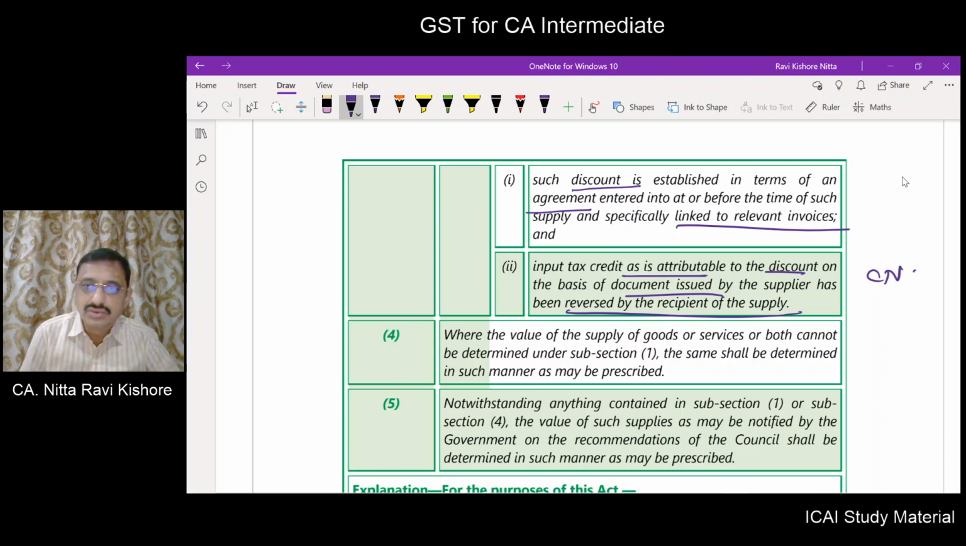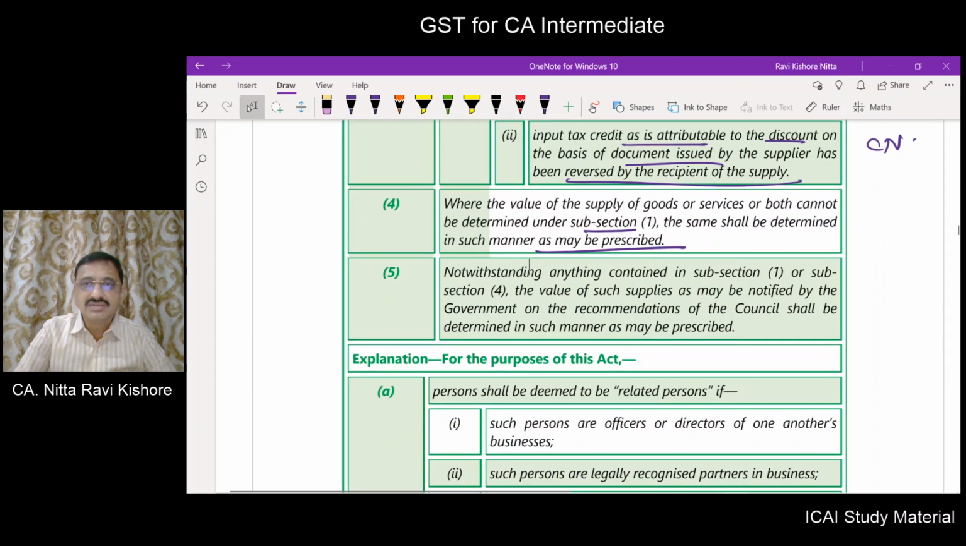Where the value of supply of goods or services or both can't be determined under subsection 1, the same shall be determined in the manner as may be prescribed. The prescribed manner is rules. Notwithstanding anything contained in subsection 1 or subsection 4, the value of such supplies, as may be notified by the government on the recommendation of the council, shall be determined in such manner as may be prescribed. So again, the central government has the power to prescribe the value of certain supplies, and such supplies may be notified.